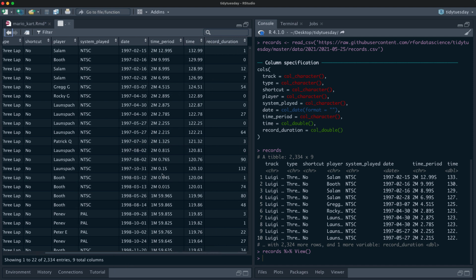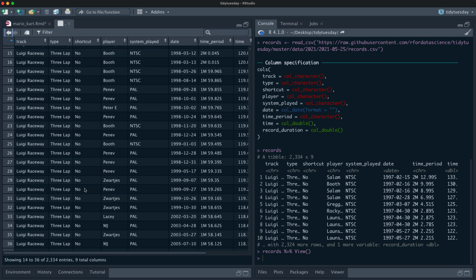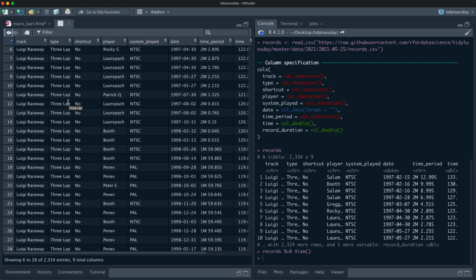This is in seconds. How long it was a record for, the person who did it, whether it used a shortcut or not, whether it was a 3-lap or I believe a 1-lap. Let's look at that.